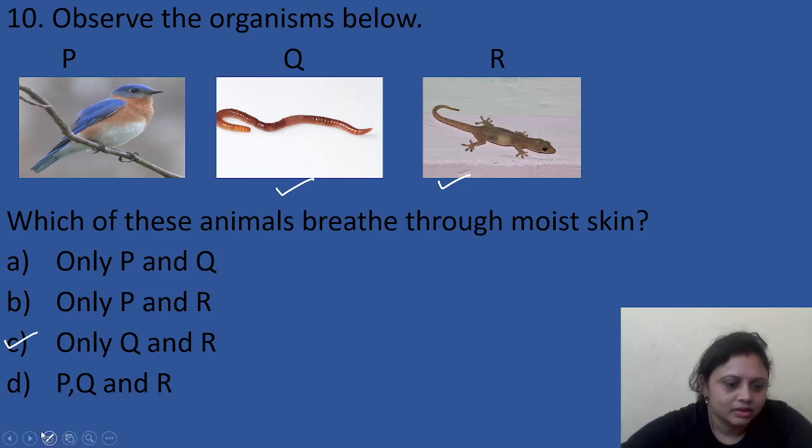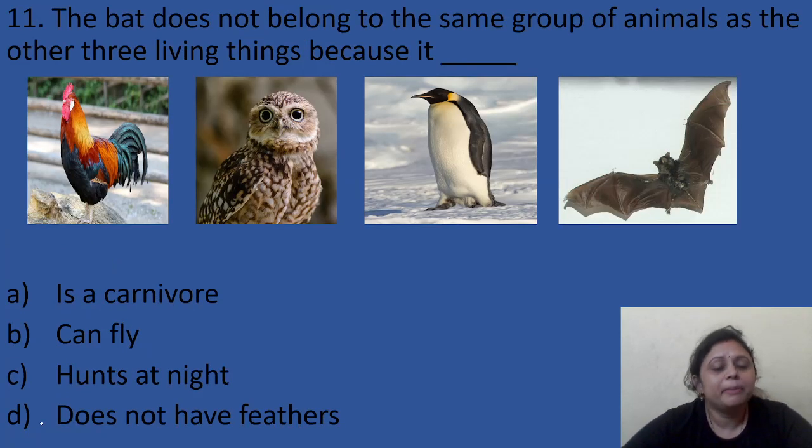Next, the bat does not belong to the same group of animals as the other three living things because it does not. Other animals are there, penguin, owl, cock. So what is the criteria to which the bat does not belong? Why is the bat different from these animals? If you know the answer, you can write.